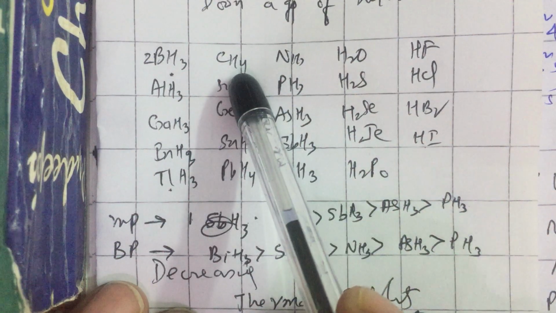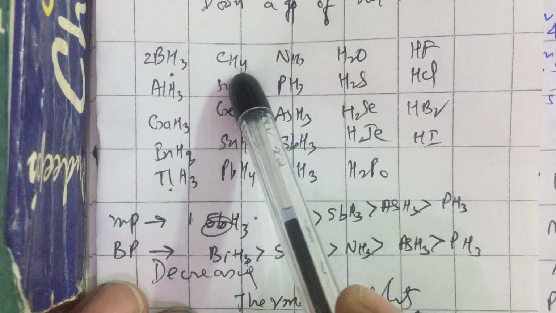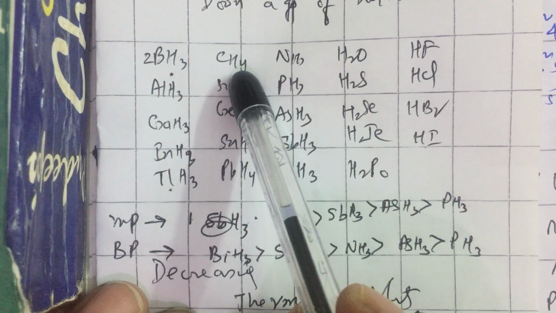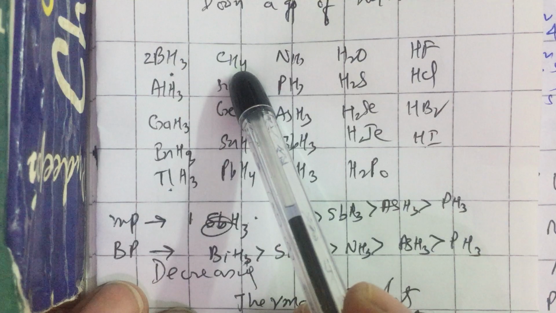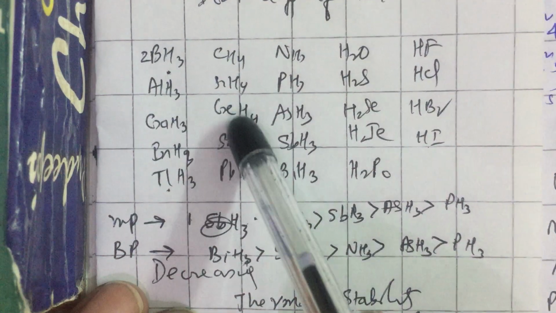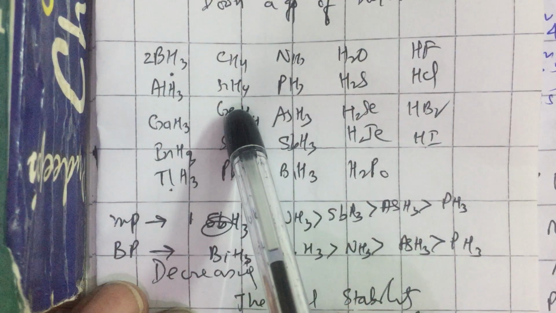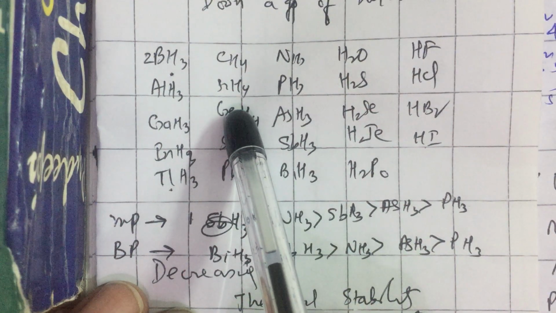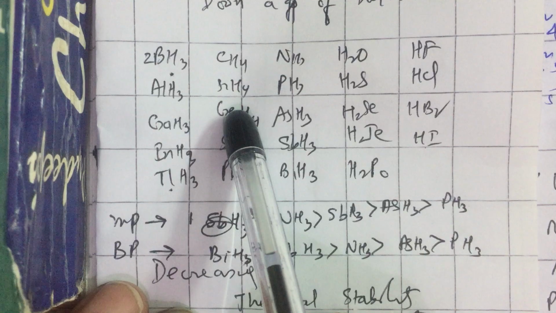Carbon can make a large number of hydrides like CnH2n+2 alkanes, CnH2n alkenes, CnH2n-2 alkynes, and so on. Silicon can make many silanes like SinH2n+2, where n can be 2 to 10.